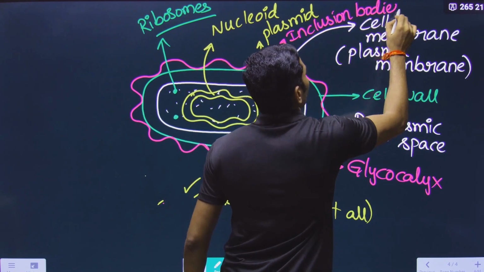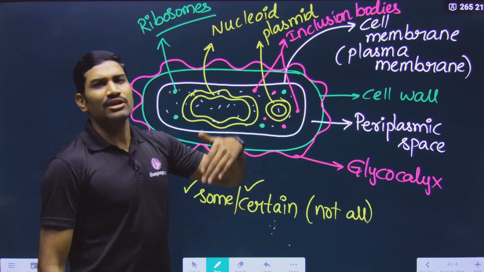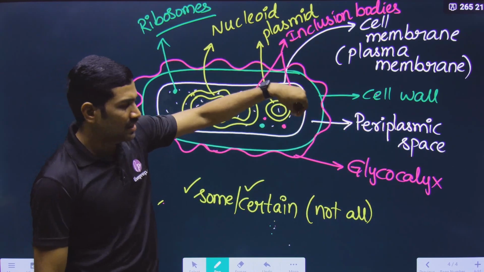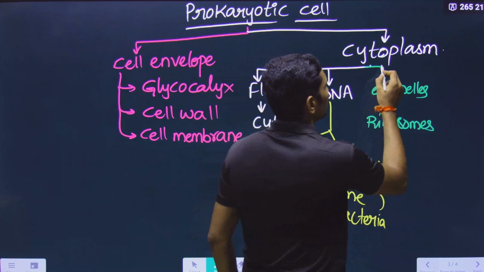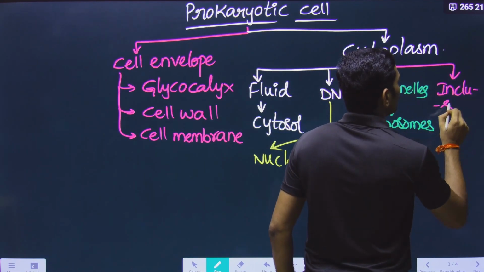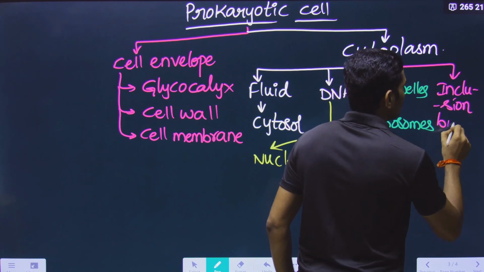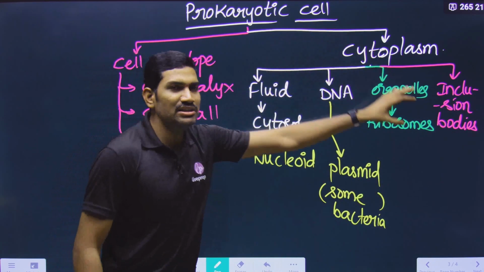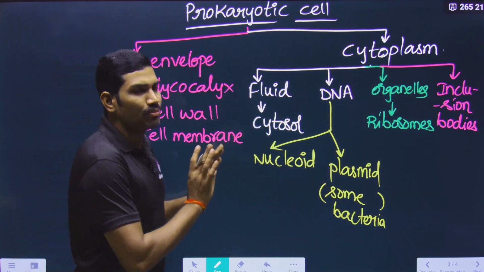These are of different types. Anyhow, when we talk about prokaryotes, we will study them. So inclusion bodies are also present in the cytoplasm, so here we need to write one more, that is inclusion bodies. These are the major ones we are talking about in a prokaryotic cell.